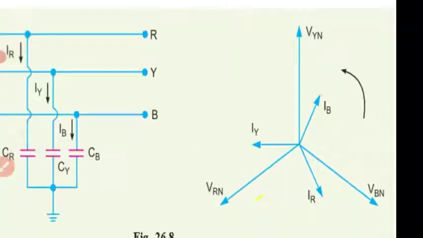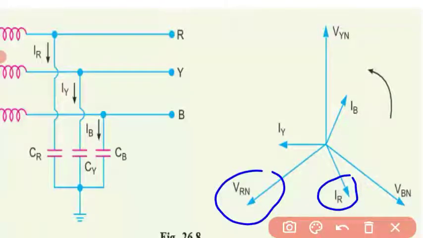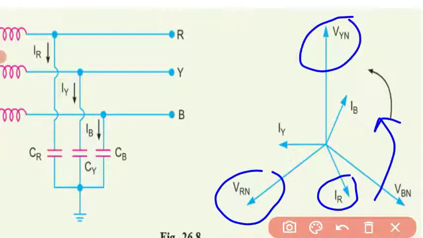I hope you have understood this. IR is leading with respect to VRN, because our vector is rotating in anti-clockwise mode. Now second, VYN. The capacitive current IY is leading.